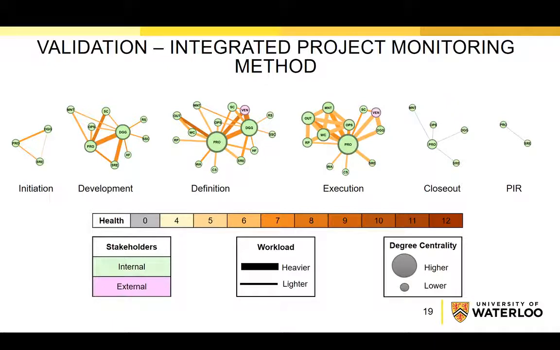After analyzing the data, we found that the highest workload value was between the design team and the vendor team in the execution phase. And the poorest health condition throughout the project lifecycle was between the projects team and the outage team in the definition phase. Later, we had a review meeting with the project manager, shared these results, and asked open-ended questions to reveal the root causes of the poor health conditions between project stakeholders.